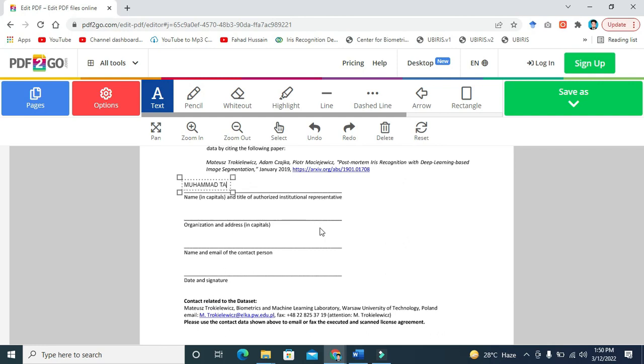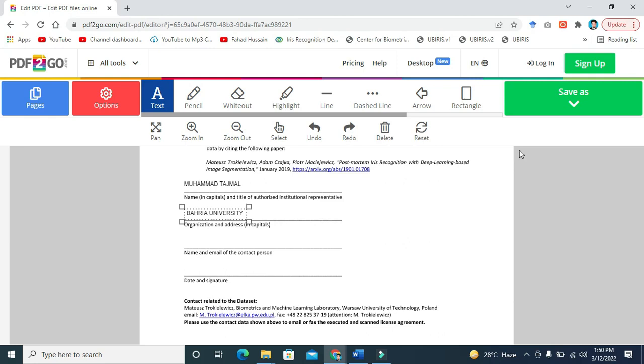Muhammad Tajammul and organization name. Here I am typing my organization name, Bahria University. So you can also fill your information in your form accordingly. So I am putting my name and organization name.